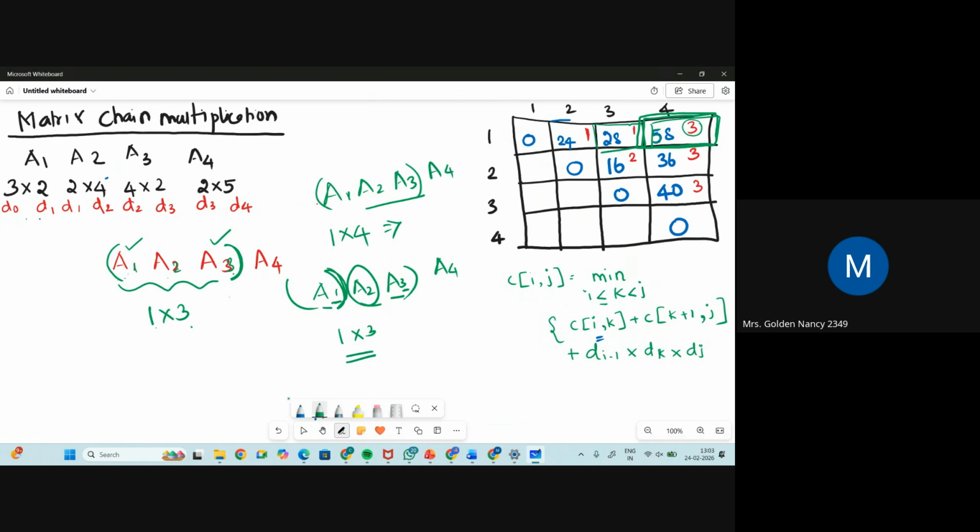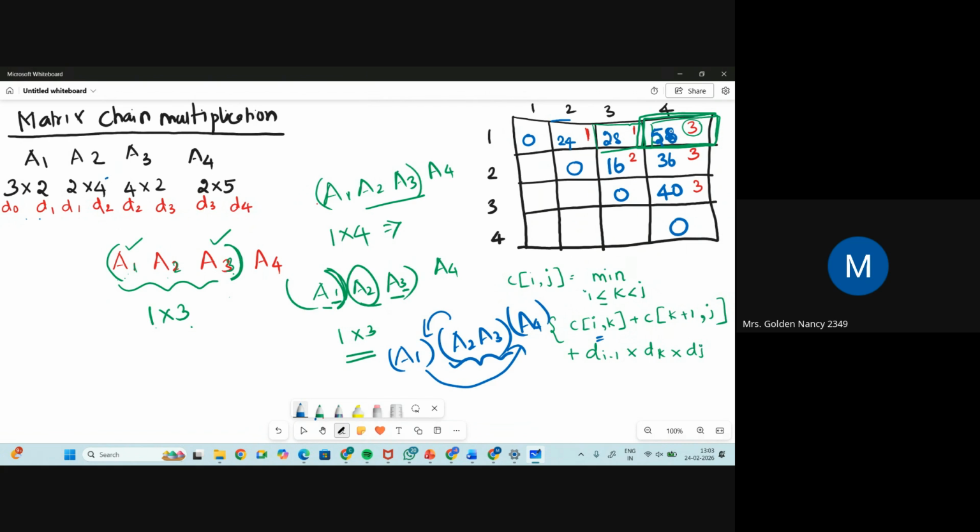Okay, so the final answer will be A1 bracket A2 A3 bracket A4. When you make A2 A3 first, and then multiply that value with A1 or A4, you will have a matrix with a lesser number of values, or a lesser number of multiplications. Okay, so how many multiplications will you do for these four matrices?